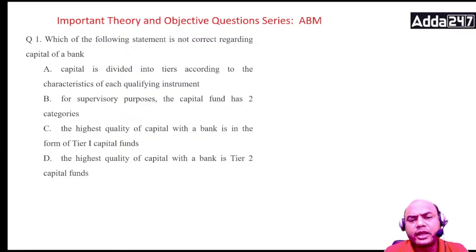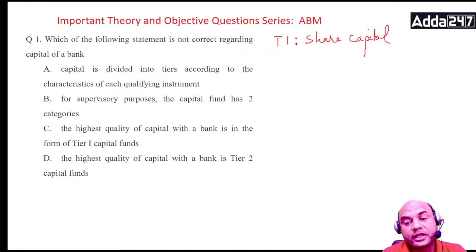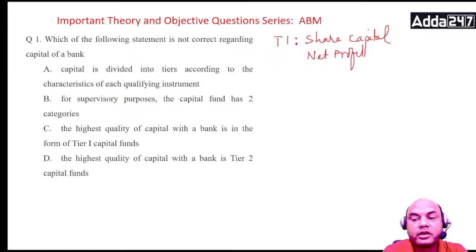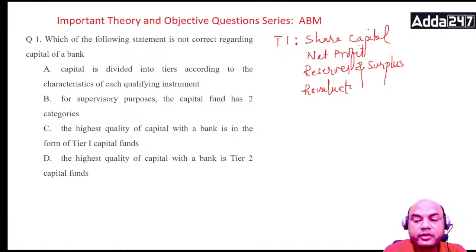Tier 1 mainly includes share capital, then net profit, thirdly reserves and surplus, both words are used nowadays, and last, revaluation reserves. It includes these four elements.